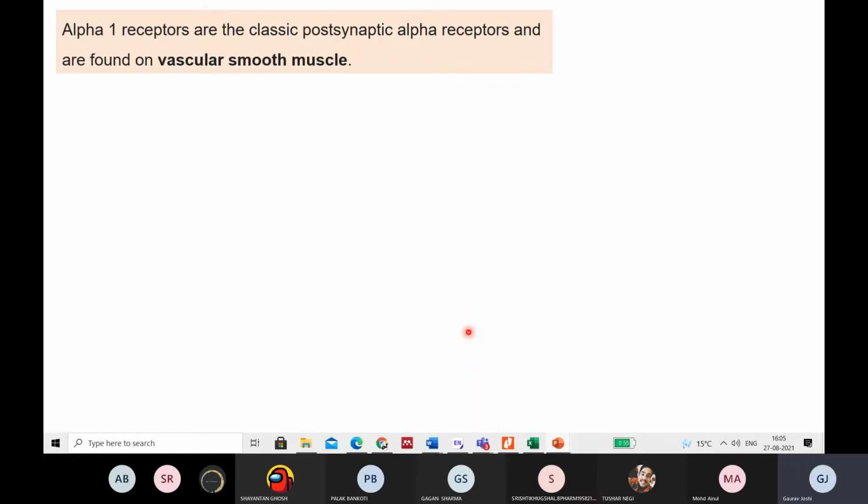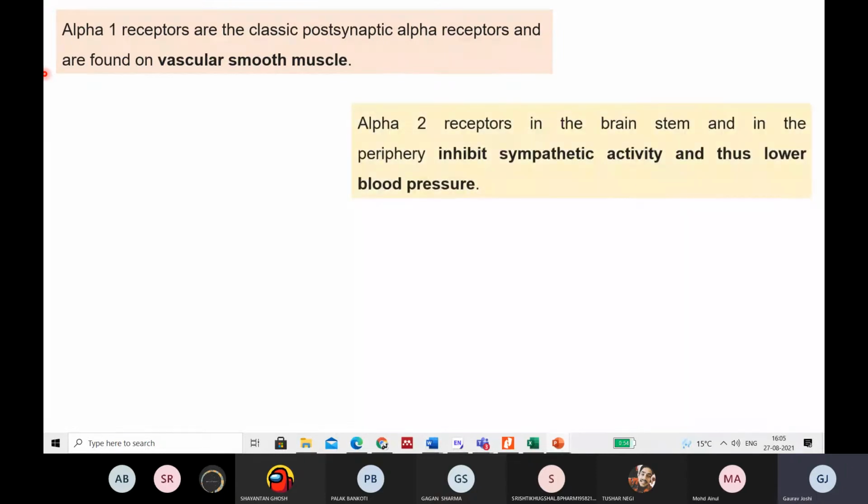First, the alpha 1 receptors. Alpha 1 receptors are the classic post-synaptic alpha receptors and are found in the vascular smooth muscle. So we do not need to do anything to them in hypertension. The second are the alpha 2 receptors. Alpha 2 receptors are present in the brainstem and in the periphery. They inhibit the sympathetic activity and thus lower the blood pressure. So when epinephrine binds to the alpha 2 receptor, it inhibits the sympathetic activity and thus lowers the blood pressure. This is the important point, right?